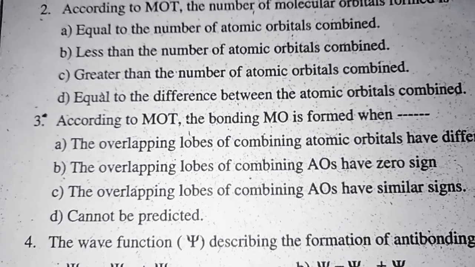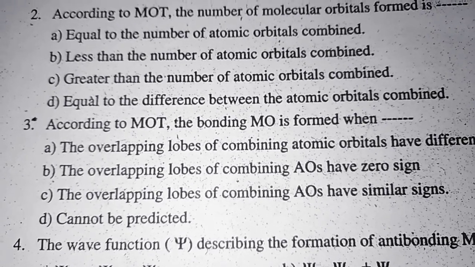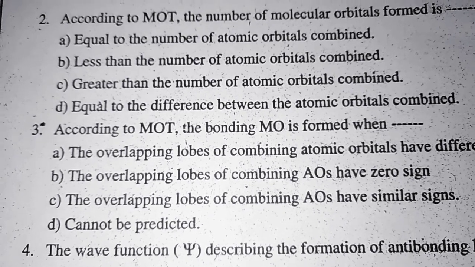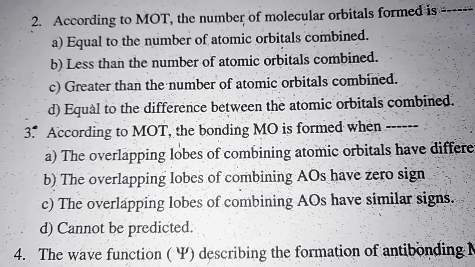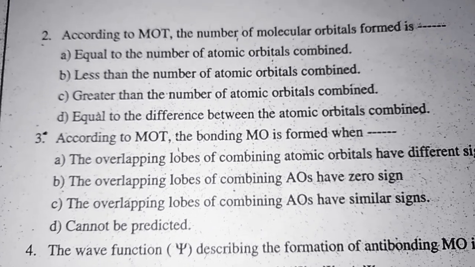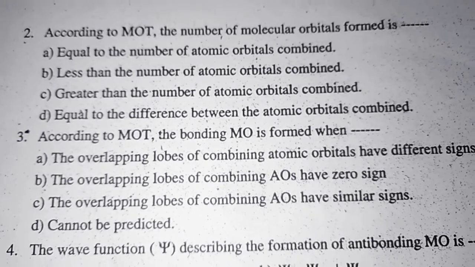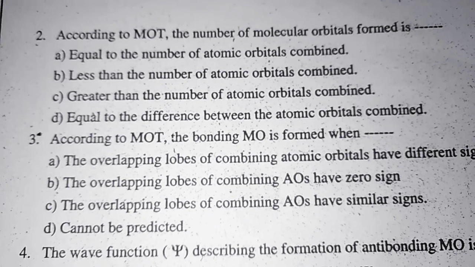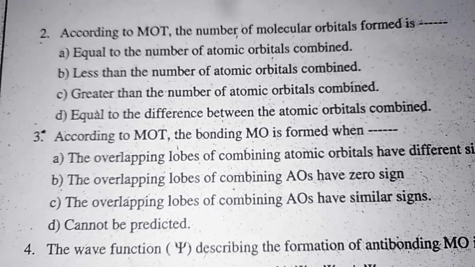The third MCQ is, according to molecular orbital theory, the bonding molecular orbital is formed when... just 1 minute ago I told you, when the overlapping lobes of combining atomic orbitals have the same signs, that time the bonding molecular orbital is formed. Here that option is C. The overlapping lobes of combining atomic orbitals have similar signs. The correct answer is C.